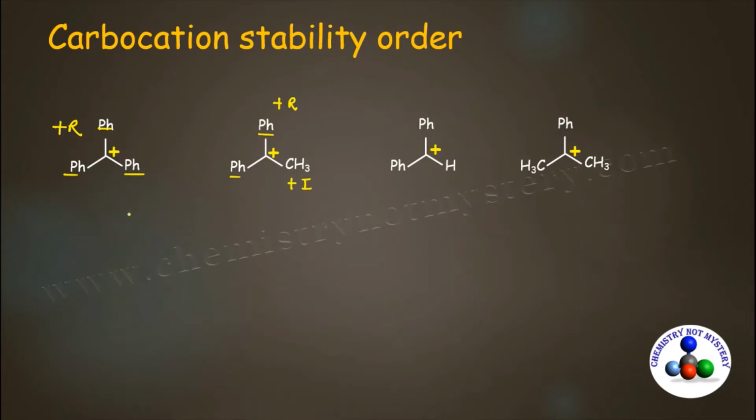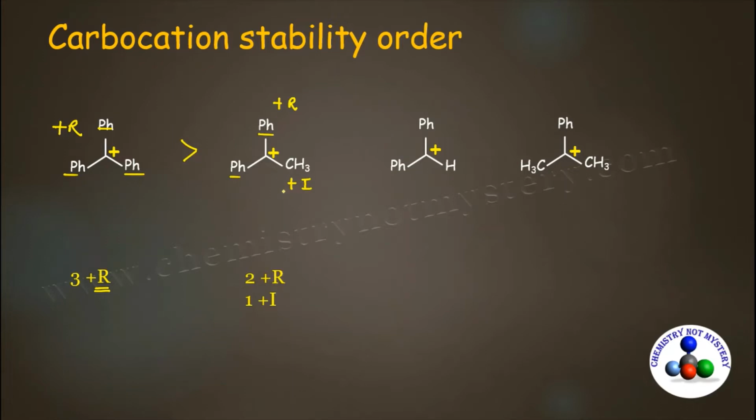So when you compare the first and second carbocation, you can see in the first carbocation there are 3 plus R effects. In the second carbocation there are 2 plus R and 1 plus I effect. As we have just discussed, resonance is the primary effect that stabilizes a carbocation. So as in the first carbocation there are 3 resonating effects, this carbocation will be more stable than the second one.